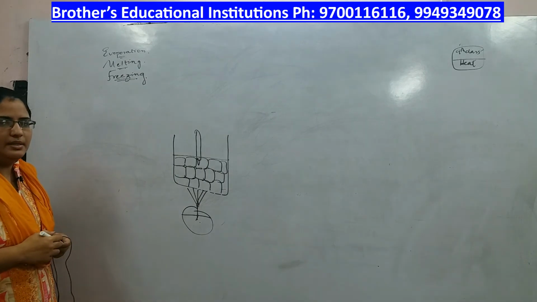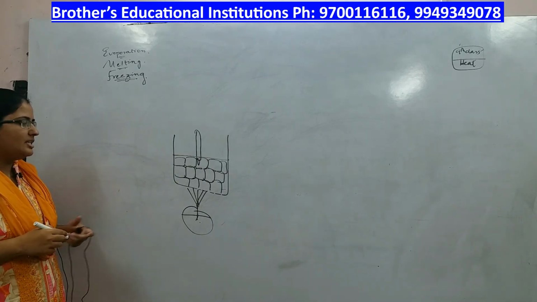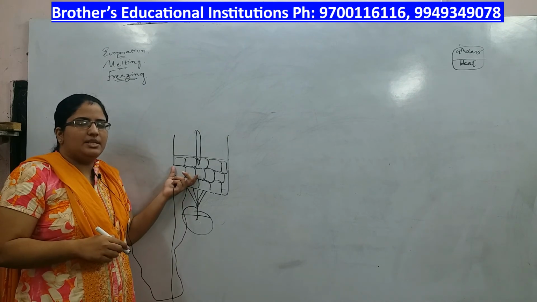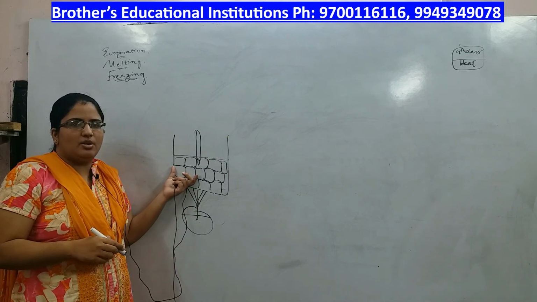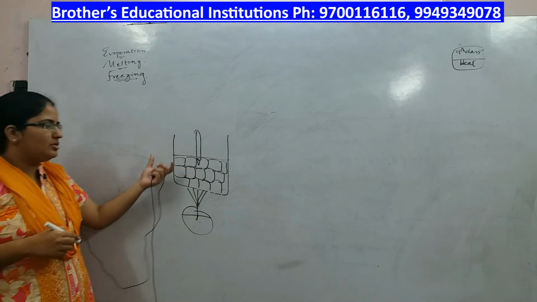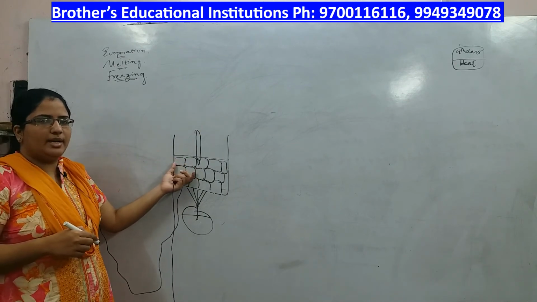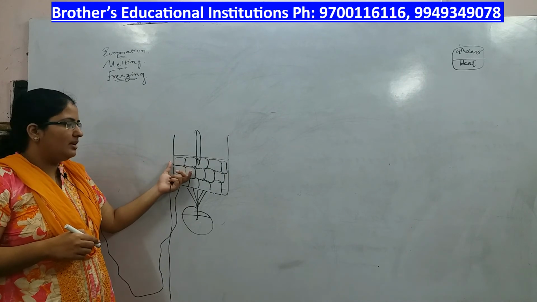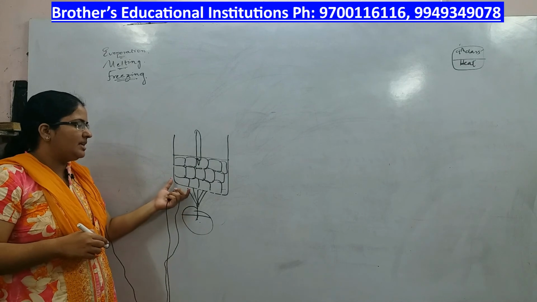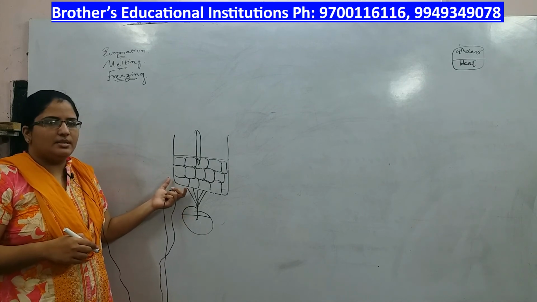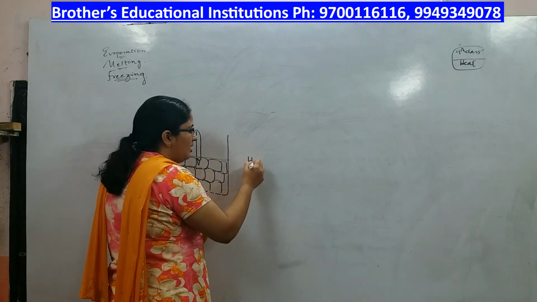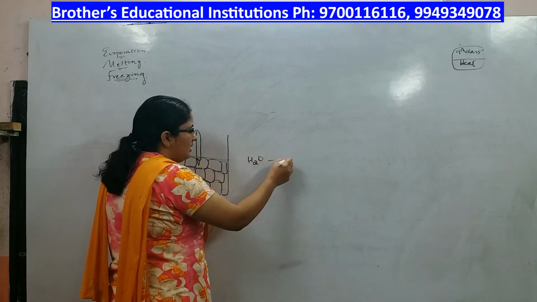What happens here? As you increase the temperature of this, the ice which is below 0 degrees comes to 0 degrees. At 0 degrees it stops, the temperature stops rising. That is because whatever heat we are supplying to the ice is used for breaking the bonds between the water molecules.